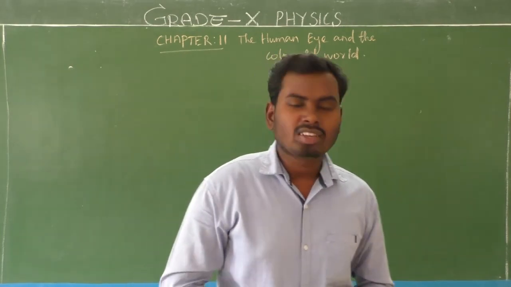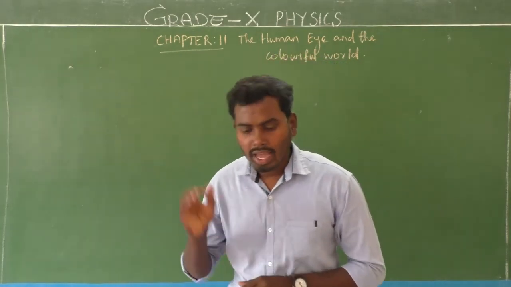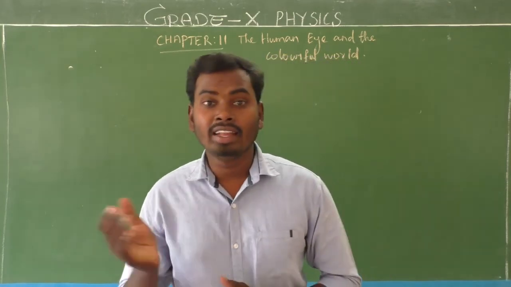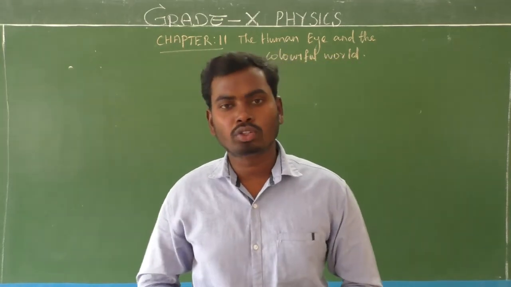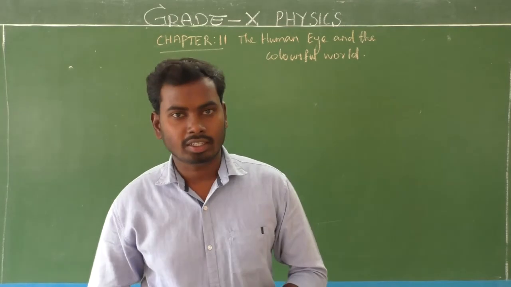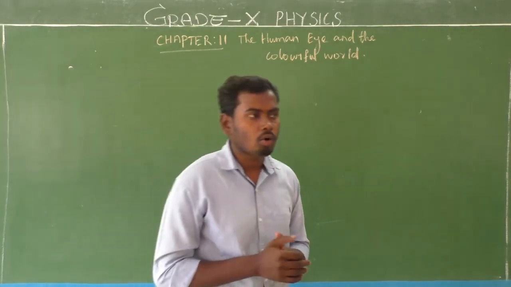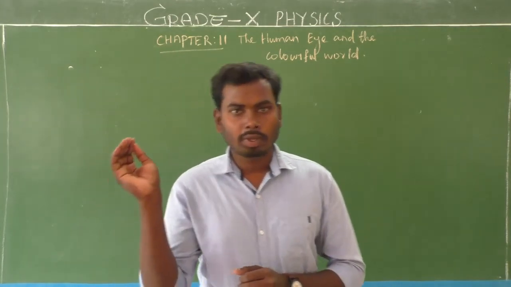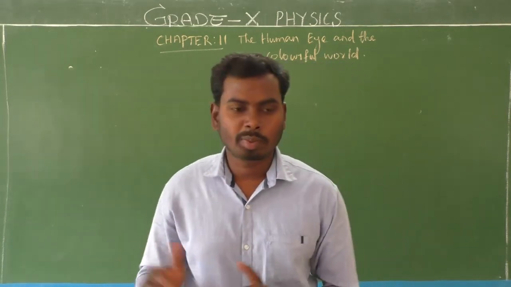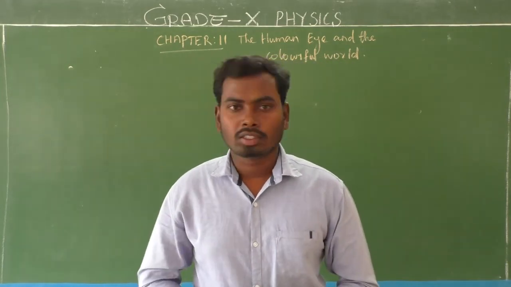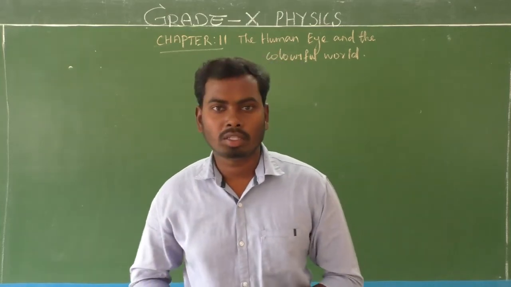Next, the third one: the advanced sunrise and delayed sunset. That also happens due to atmospheric refraction. So far we have completed atmospheric refraction, and the optical phenomena that happen due to atmospheric refraction.